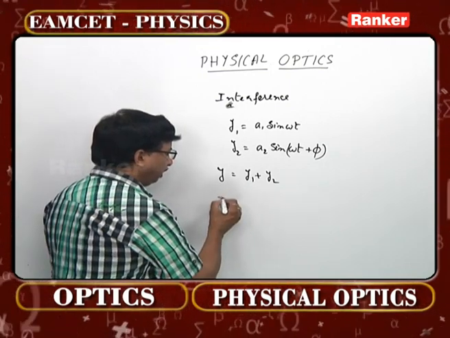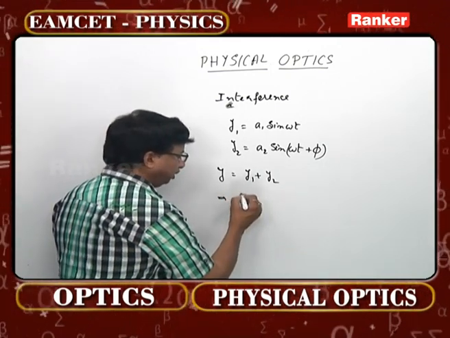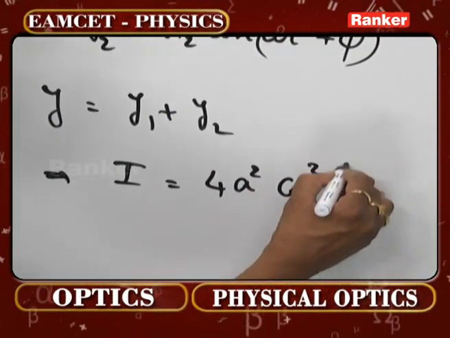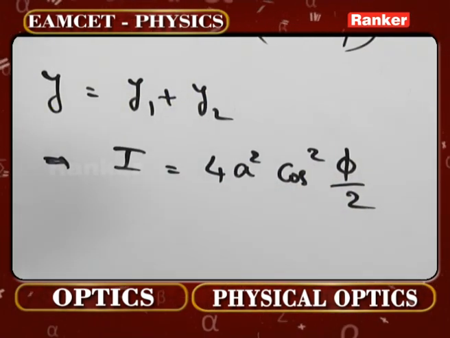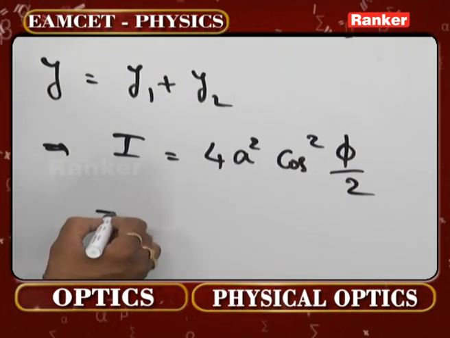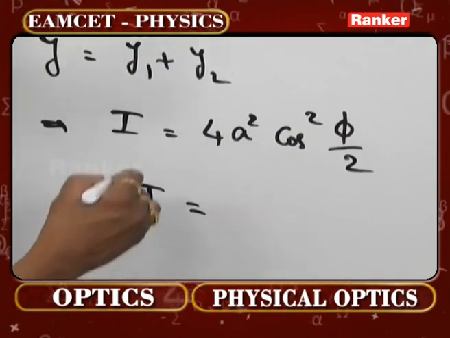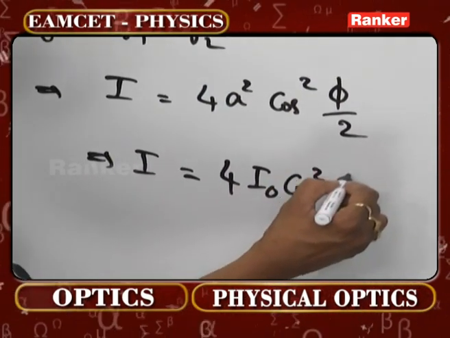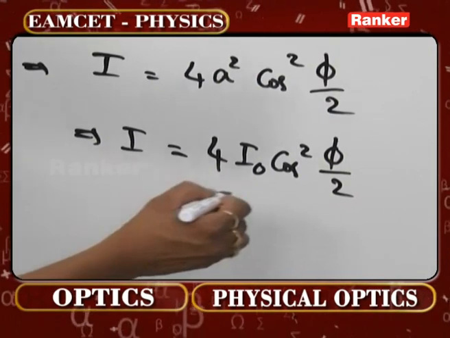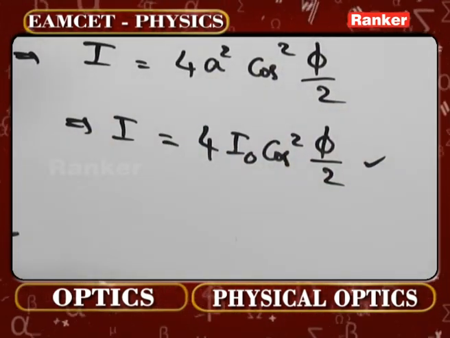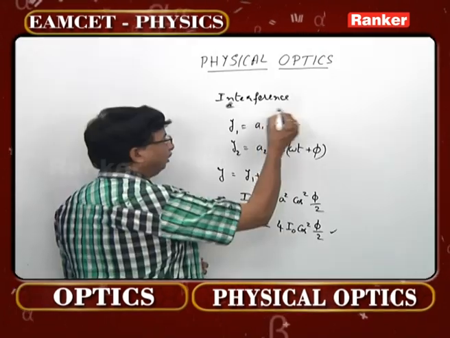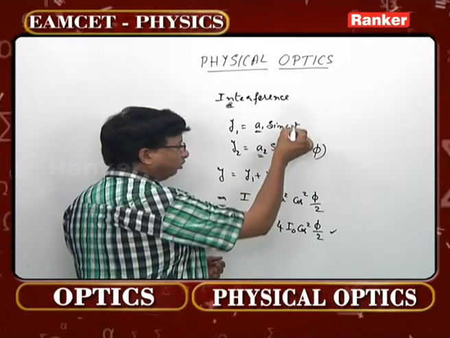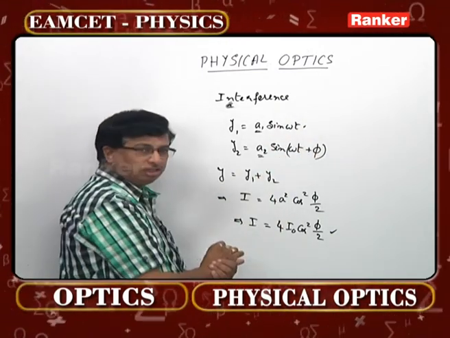Now in this particular case, what is the formula to be remembered? Intensity is equal to 4a square cos square phi by 2. But in fact, we can understand this a square can be written as the actual intensity, that is, I is equal to 4 I naught cos square phi by 2. This equation is the first equation which one should remember. And coming to the next one, A1 and A2 are the amplitudes, omega t is the phase, and the phase difference between them is phi.